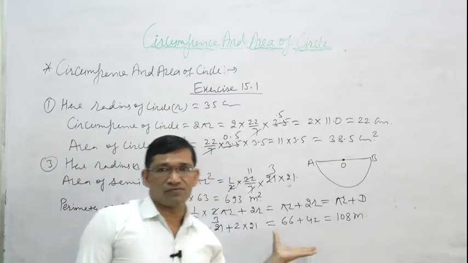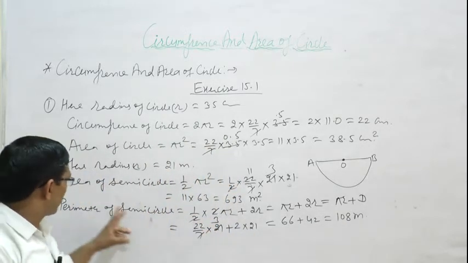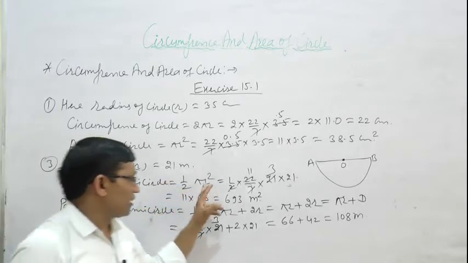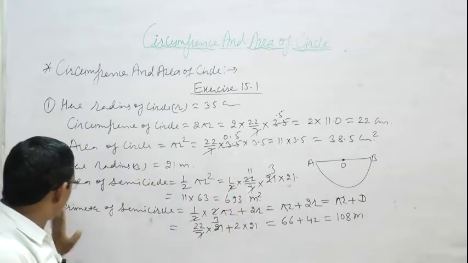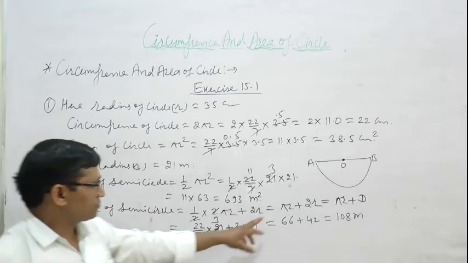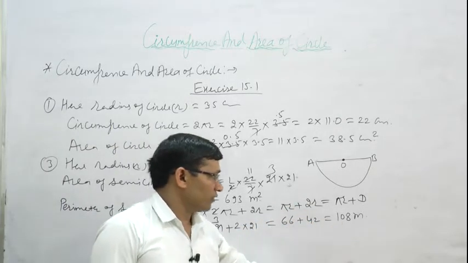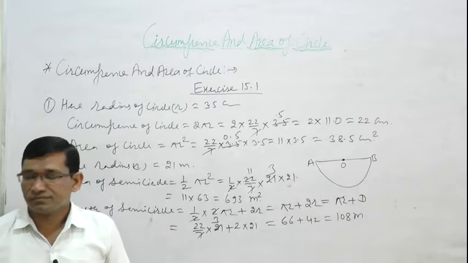This is a very important formula. Okay, so area of semicircle is half pi r square and perimeter of semicircle is pi r plus 2r. 108 meter. Clear? Okay.